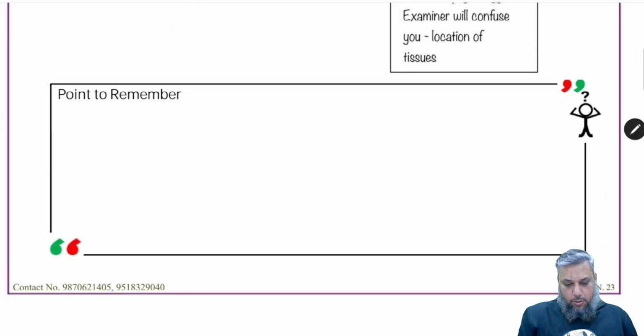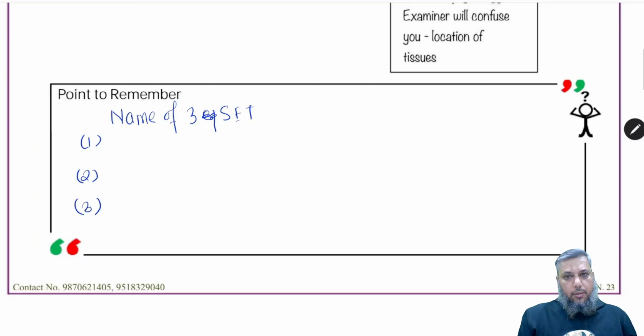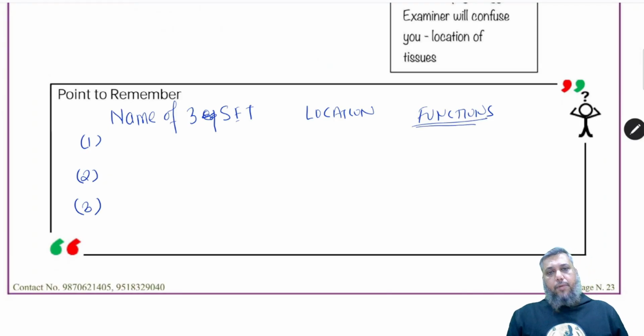You should know the names of the three simple epithelial tissues: squamous, cuboidal, columnar. Then their correct locations and their correct functions. These should be your three takeaways from this particular synopsis.